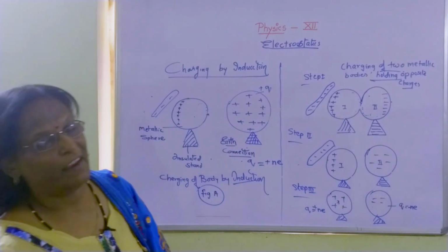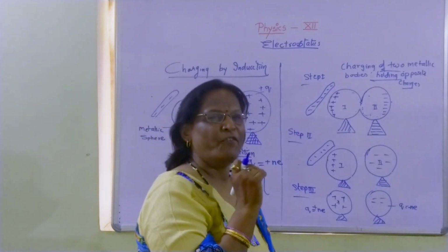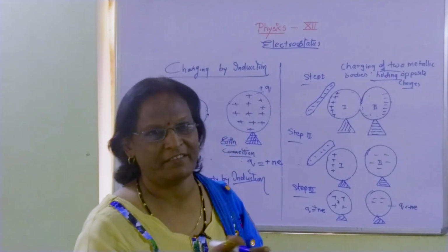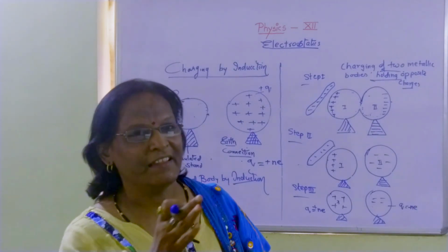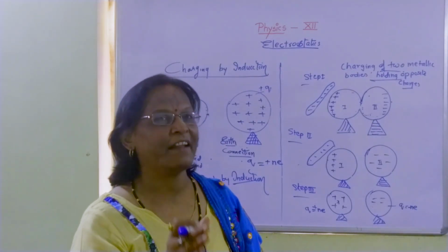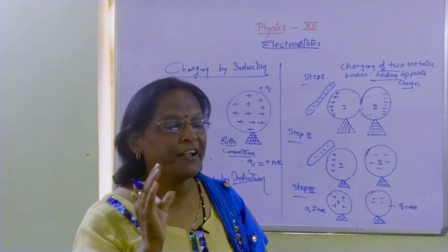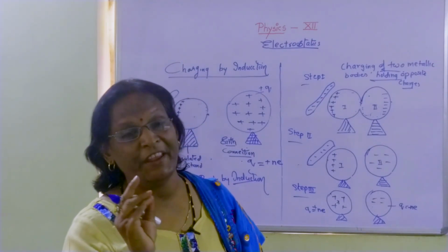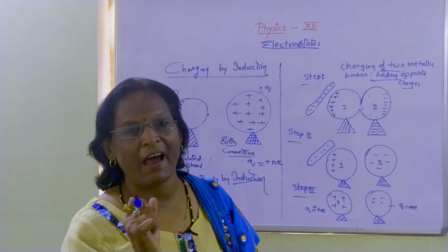The main part which I have already dealt with, if you have checked my previous video, is that these charges are being motivated to move, to be induced, to be produced by rubbing.